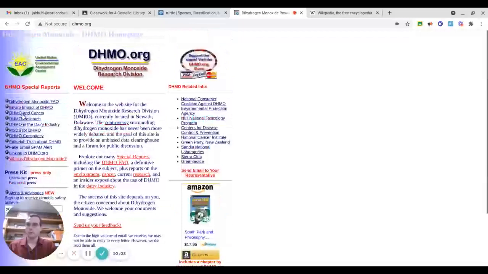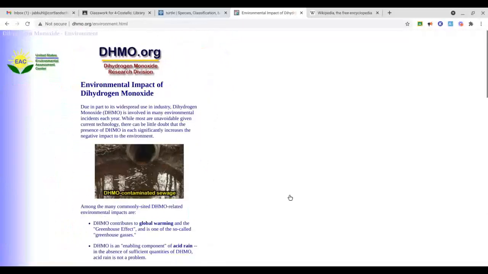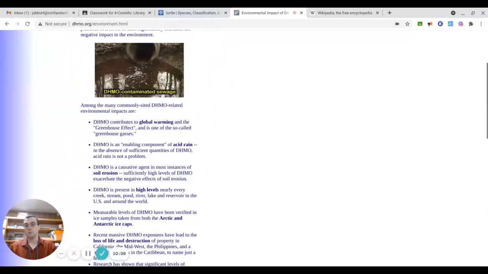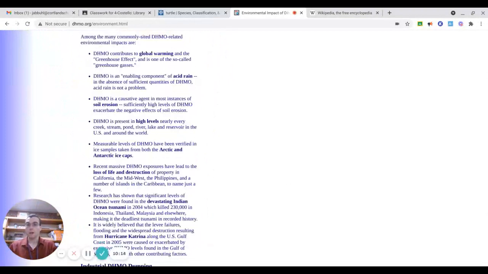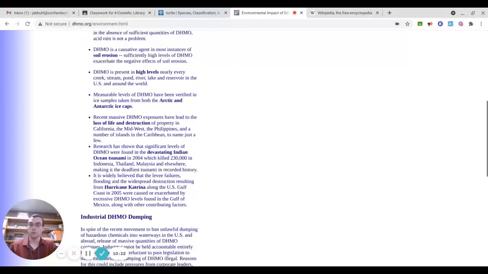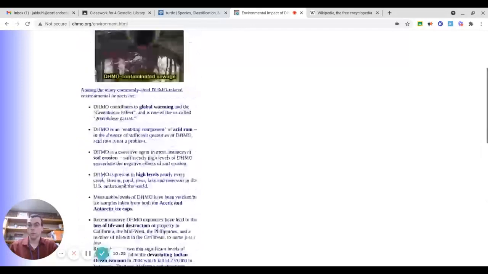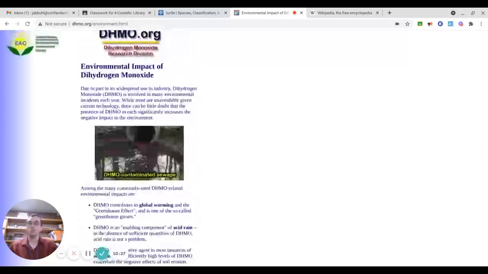Now, looking at what DHMO is supposed to be, it focuses on the effects of it, especially how it's in the Arctic and Antarctic ice caps, and it's nearly in every creek, stream, pond, river, and lake reservoir in the U.S. and around the world. So the information definitely sounds credible, or sounds like it could be a problem.